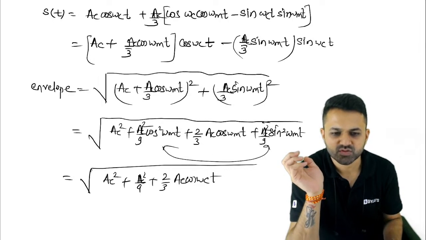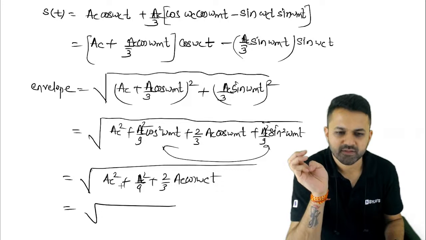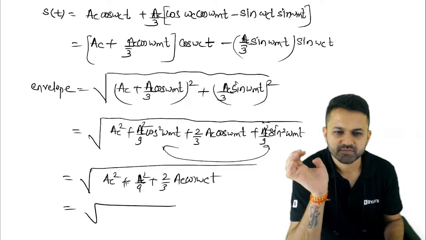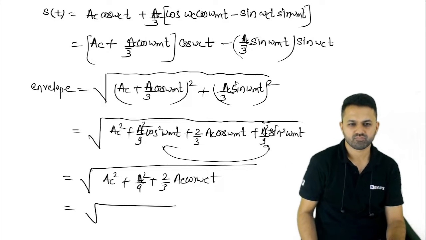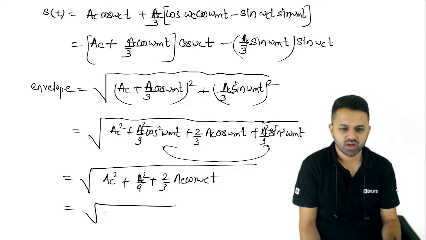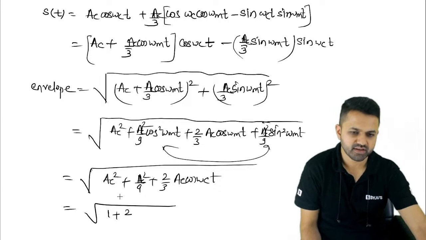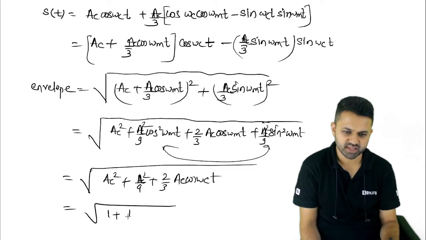From here, and this AC square, you will get 1 plus 1 by 9. So 1 plus 1 by 9 in these two terms, that is your 10 by 9.